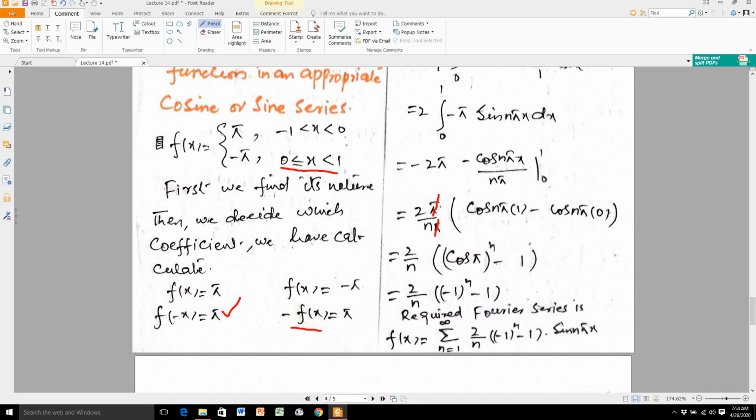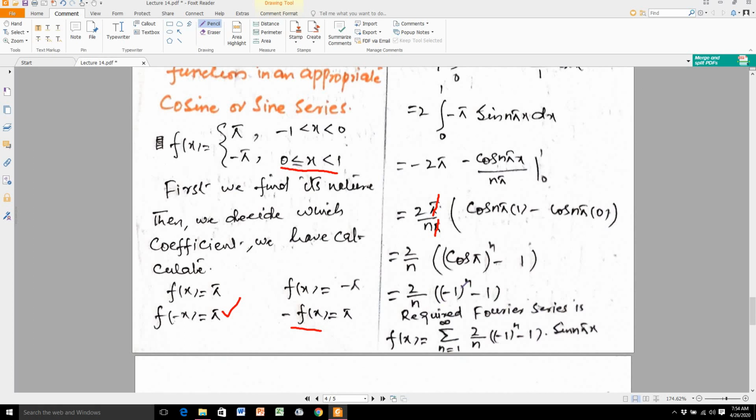So the required Fourier series is f of x equal to summation n is equal to 1 to infinity, because we are not writing a naught and An as they are 0. So we only write the value of Bn here. What is the value of Bn?